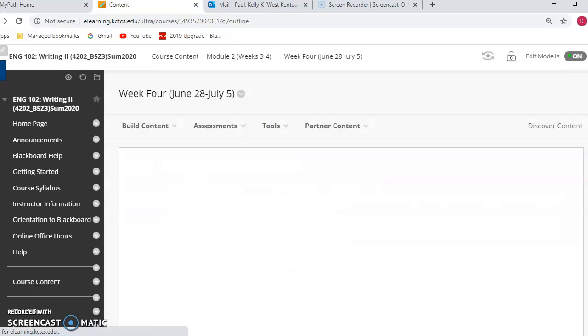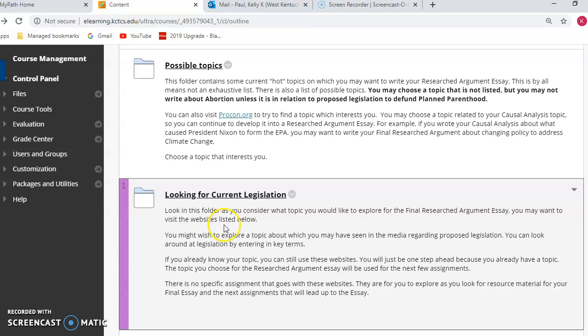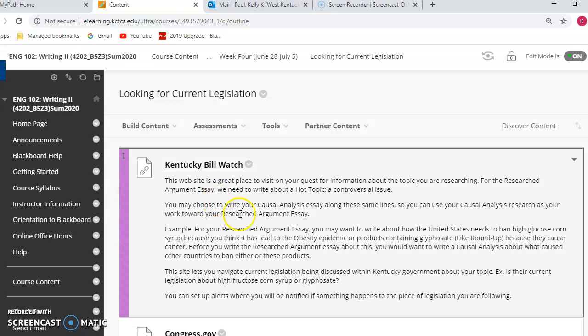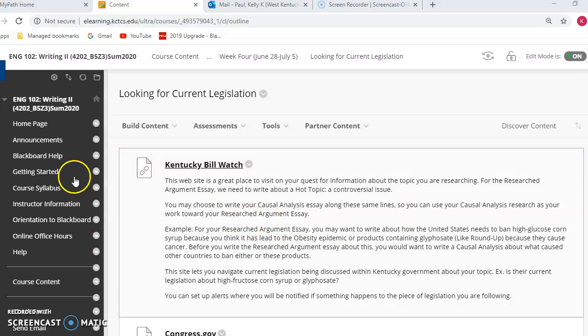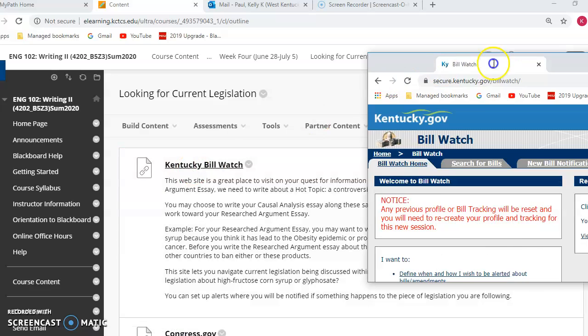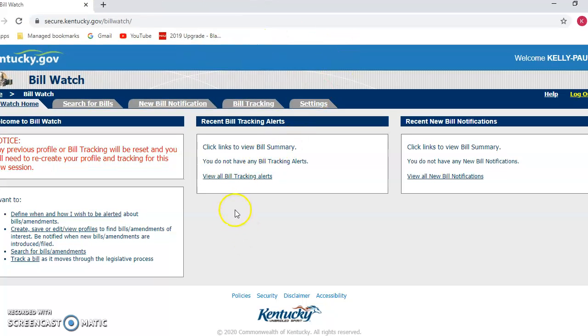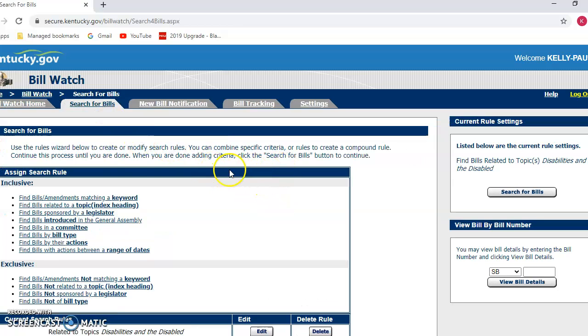So when you get out of that folder and you go down into right here, another folder is looking at current legislation. This would absolutely help you. This is a pretty fun thing to do. The first one is Kentucky Bill Watch, and I'm going to show it to you right here. You'll have to create an account, but this will allow you to search for bills. I encourage you to just play with this because you can use summaries and court documents from this website as one of your sources or as some of your sources.